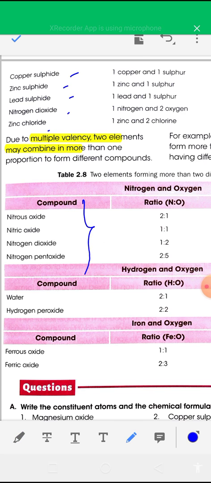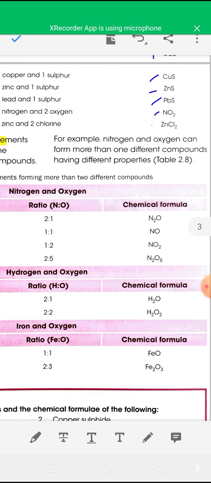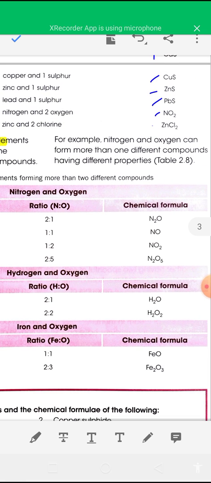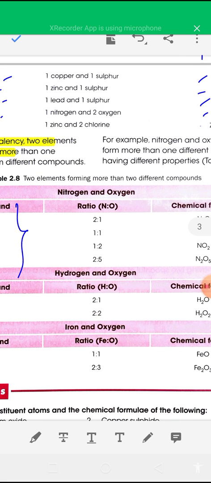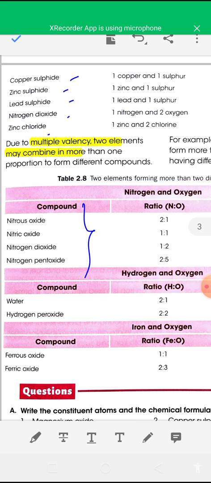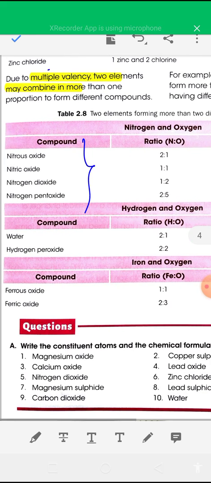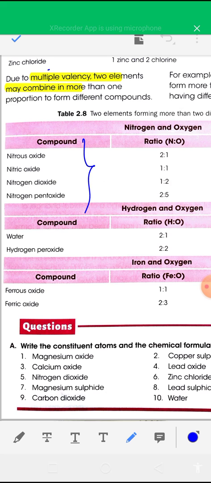In all these cases nitrogen and oxygen combine to give different compounds like nitrogen dioxide, nitrous oxide, nitric oxide, nitrogen pentoxide, but the ratio of nitrogen and oxygen is different. In nitrous oxide the ratio of nitrogen and oxygen is 2:1. In nitric oxide it is 1:1. In nitrogen dioxide it is 1:2. In nitrogen pentoxide it is 2:5.